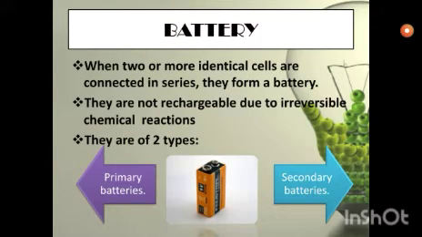Batteries. What are batteries? When two or more identical cells, the electric cells that we discussed previously, are connected in series, they form a battery. They are not rechargeable due to irreversible chemical reactions, but some are rechargeable. Mainly the batteries are of two types: the first one is primary batteries, and next we have secondary batteries. So we will be learning more about batteries now.